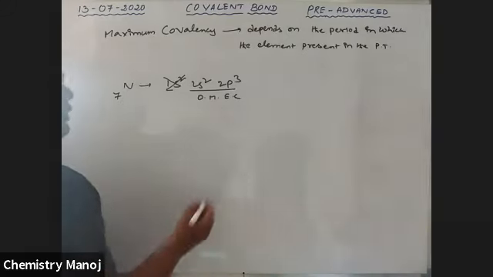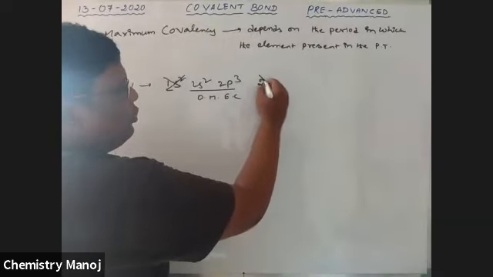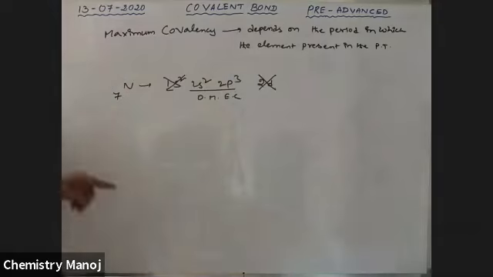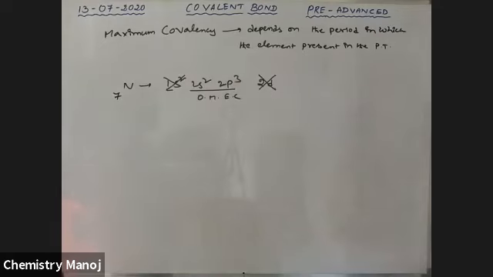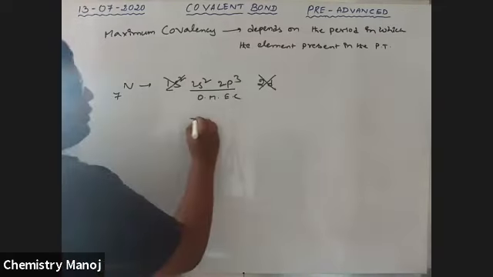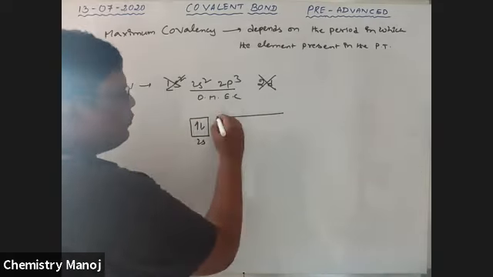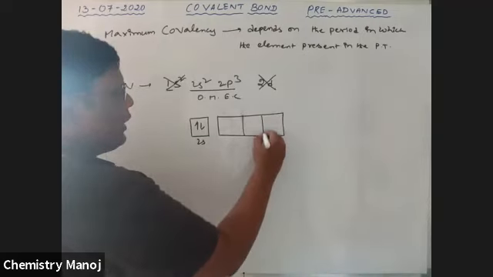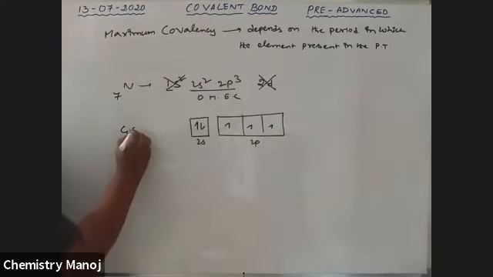So it is the second orbit, 2s, 2p. In the second orbit, 2d orbitals do not exist, but in the third orbit, 3d exists. In the second orbit, only 2s and 2p exist. That is why for phosphorus I am representing 3d orbitals, but not for nitrogen. So nitrogen has a 2s orbital and three 2p orbitals. It is the ground state electronic configuration of nitrogen.